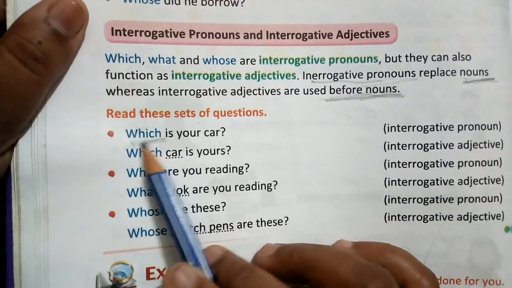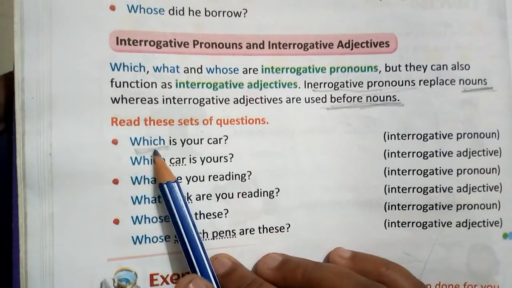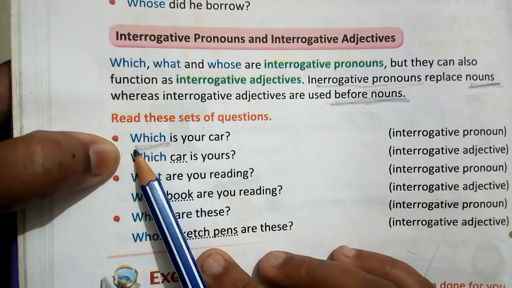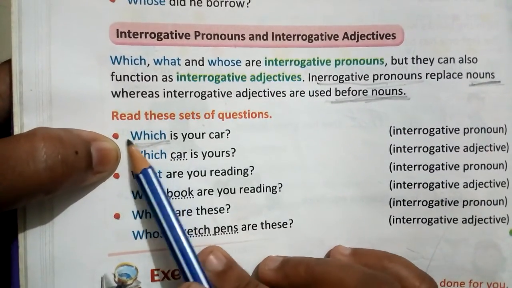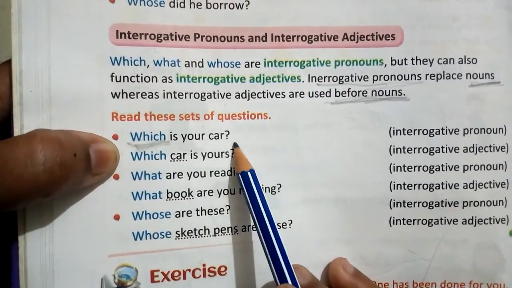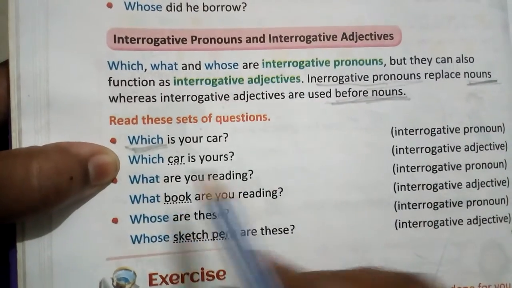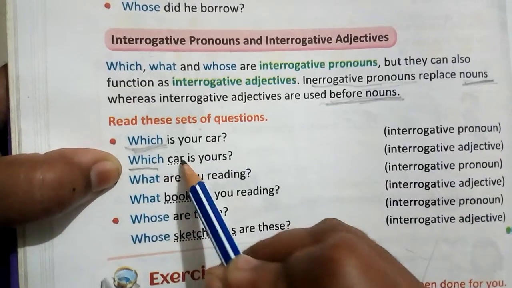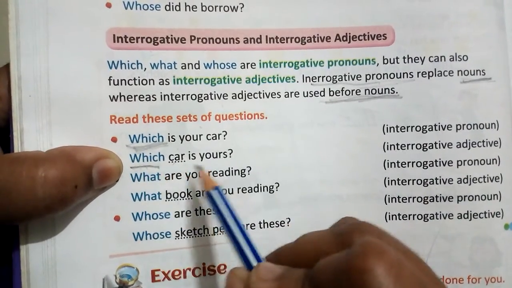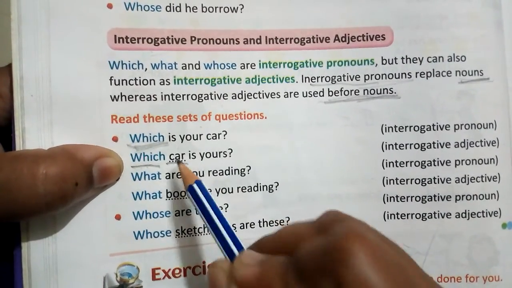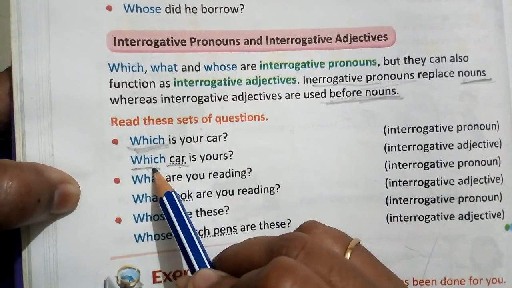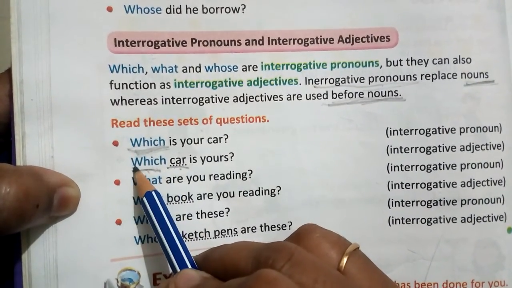Now which word is the interrogative word, right? So here it replaces a noun, right? So which is your car? So that is an interrogative pronoun. Which car is yours? Here which comes before the noun. In this sentence car is the noun, and the word which comes before the noun, so it becomes an interrogative adjective.